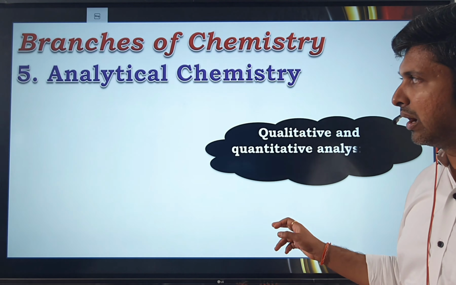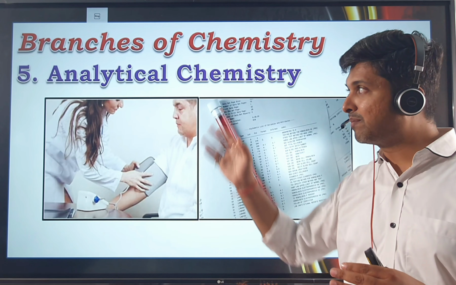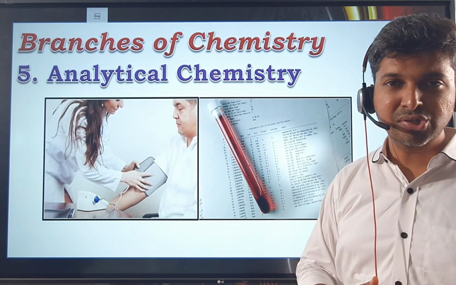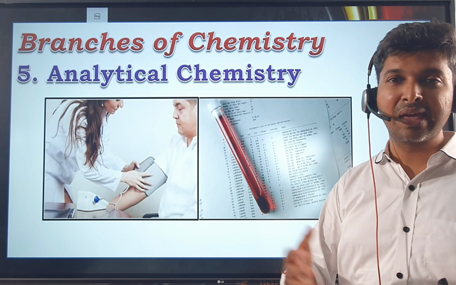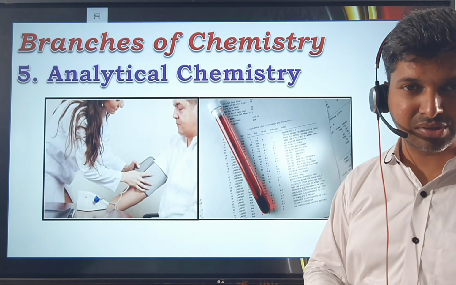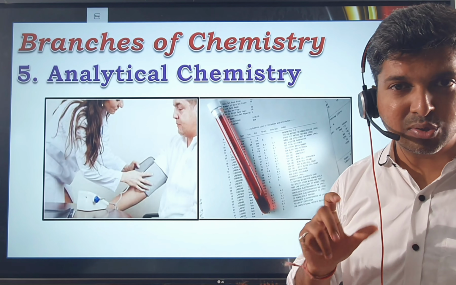Now another branch is analytical chemistry. A branch of analytical chemistry you've watched and admired a lot is the CID. You must have watched the CID program, and in there we have forensic chemistry, which is a branch of analytical chemistry. You have heard that famous dialogue, "Daya kuch to gadbad hai."